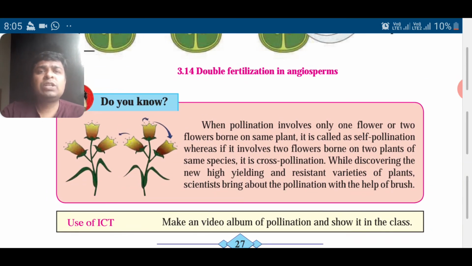So if pollination happens within the same plant, that is self pollination, and if it is between different plants it is cross pollination. जर दोन वेगवेगळ्या प्लांटमध्ये असेल तर क्रॉस पॉलिनेशन, सेम प्लांटमध्ये असेल तर सेल्फ पॉलिनेशन.